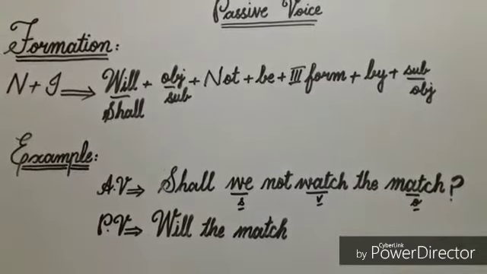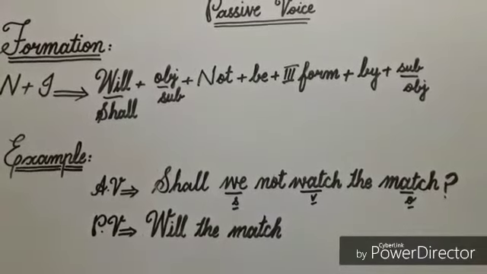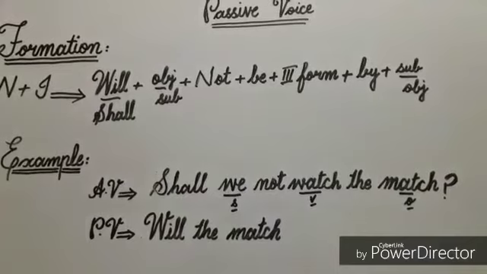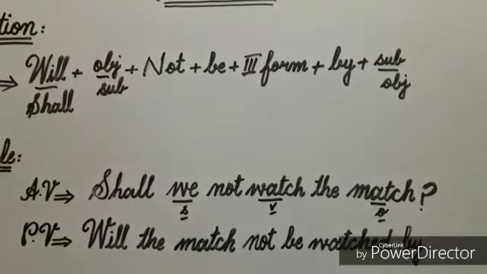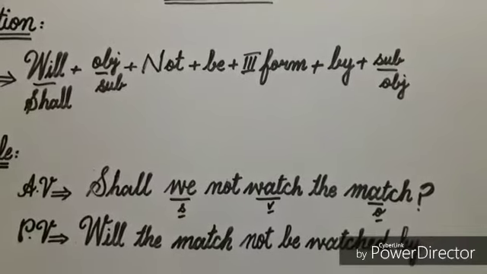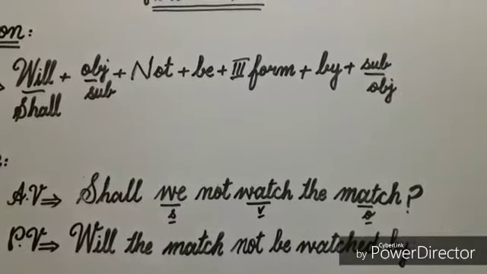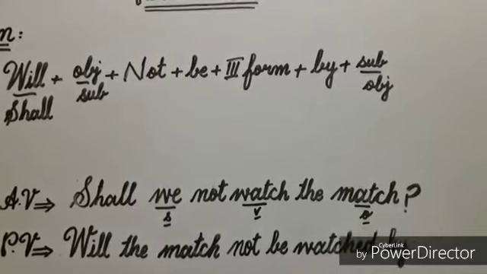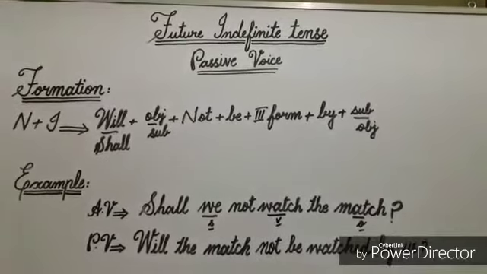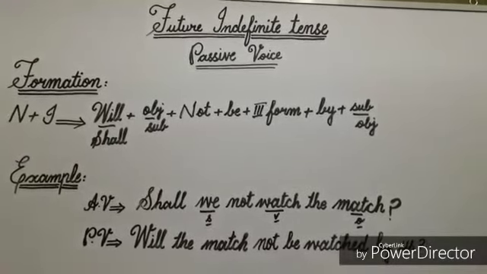Next to match, I'll write here not, be, the third form of verb watched, and then the preposition by. Next to preposition by, I'll write the subject but in objective condition. In this sentence, we is the subject and its objective condition is us, so now I'll write here us. Now you can see that by using this formation, we have changed our active voice sentence into passive voice.